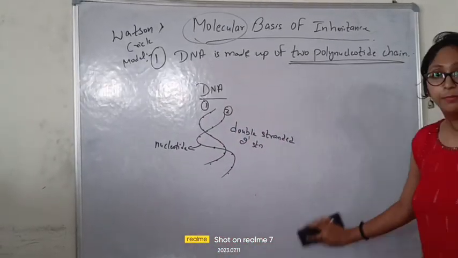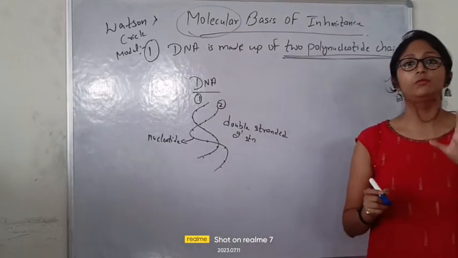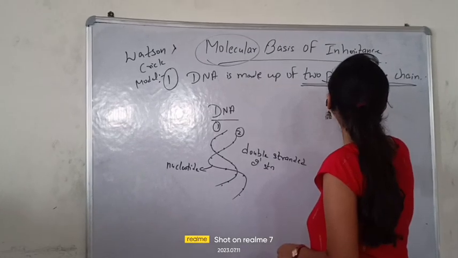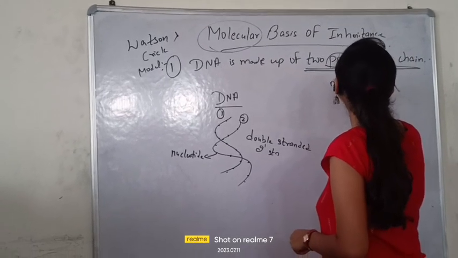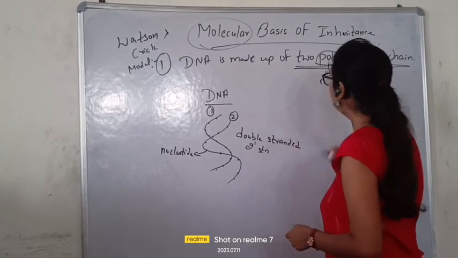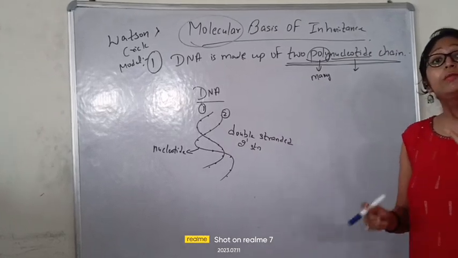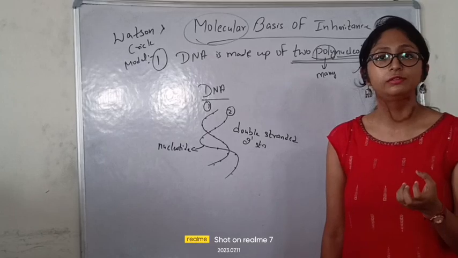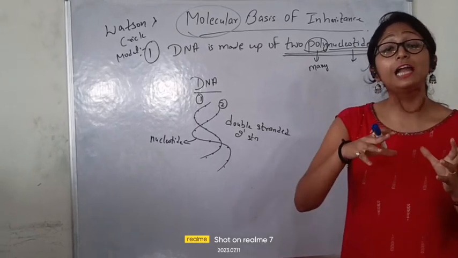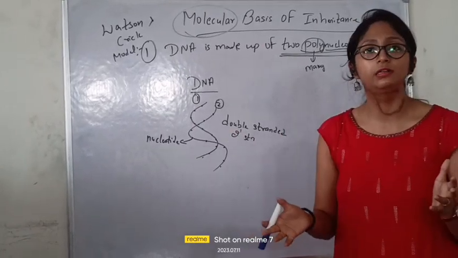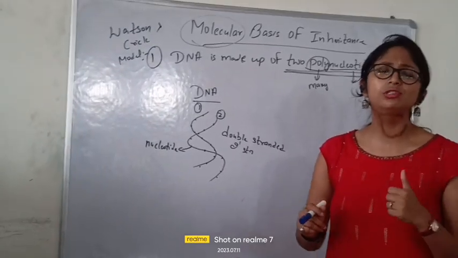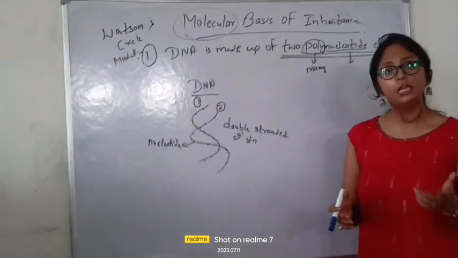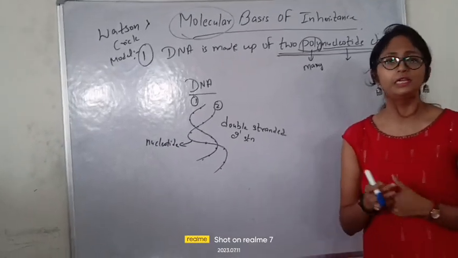I hope you understand about polynucleotide, beta. What is poly? Poly means many. And nucleotide, I will tell you right now. You must have heard about polymers. When I tell you, take a brick, that is a monomer. From that brick, when you create the whole building, that is a polymer. Now you said, ma'am, polynucleotide and brick, but I didn't get it. Let me tell you one more example, which is the most common example.